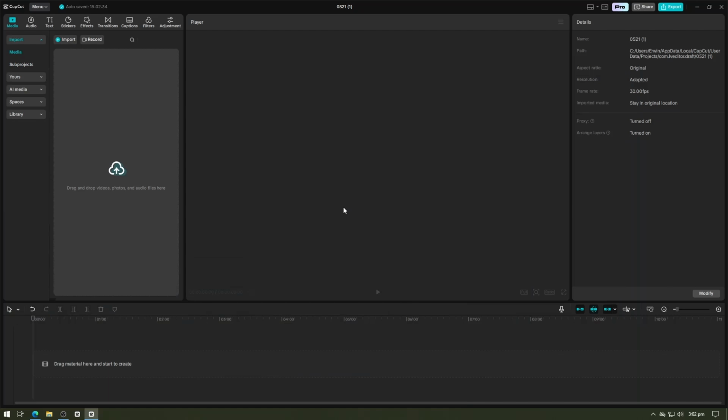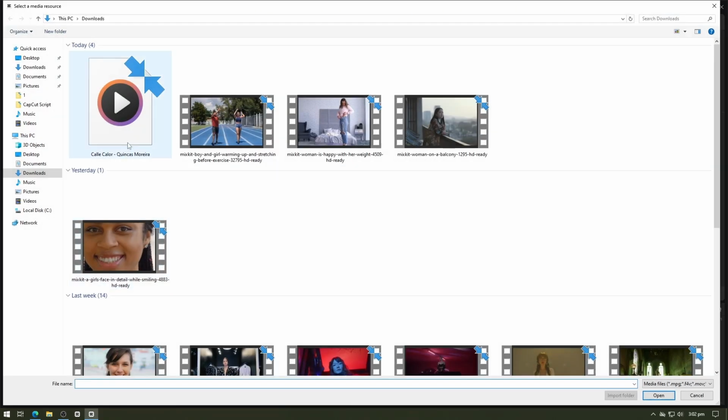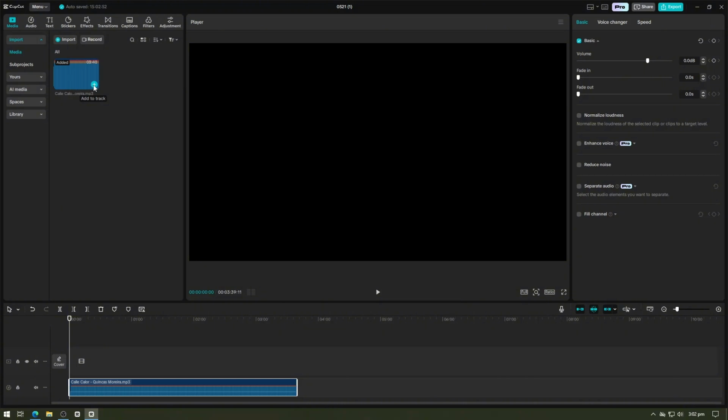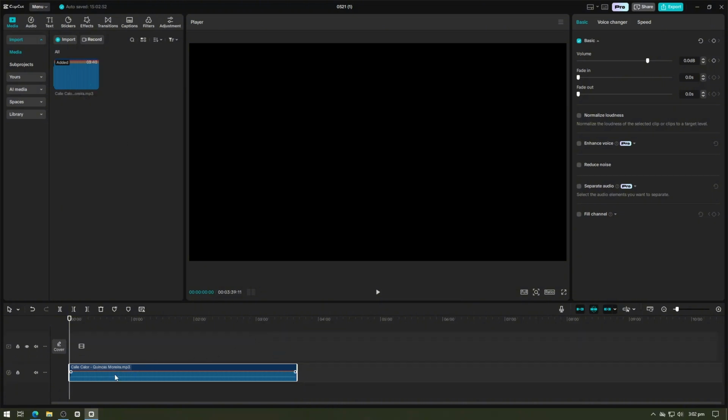In this video, I'm going to show you how to separate drum sounds from audio track in CapCut Pro. Let's get started. Open CapCut Pro and create a new project. Import your audio file by tapping the import button. Once imported, add it to the track. Now, go to the toolbar and tap on separate audio.